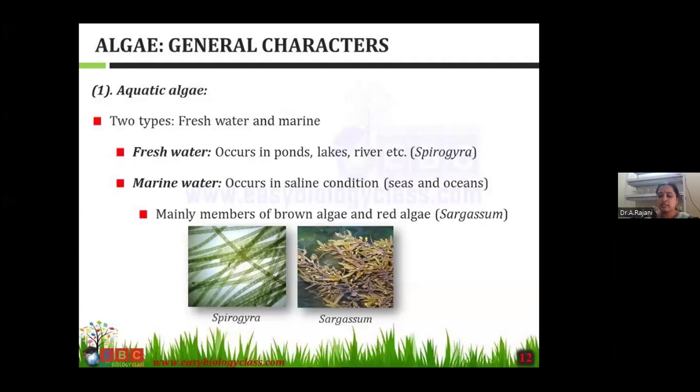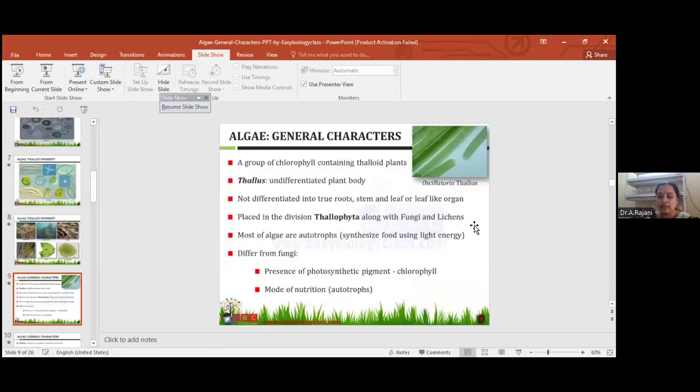Into water, for example, Oedogonium, Spirogyra, Chara. These three are very important in the degree course. You can learn them by heart. These three tell us about some of the algae growing in running water.